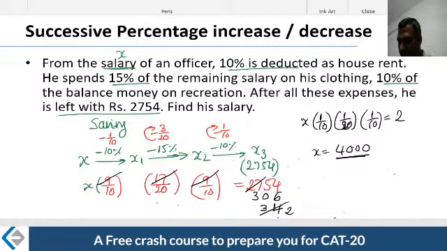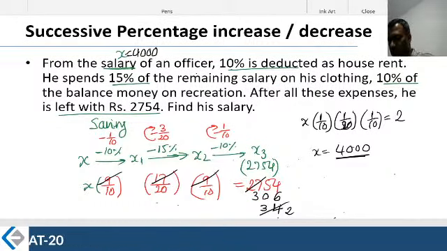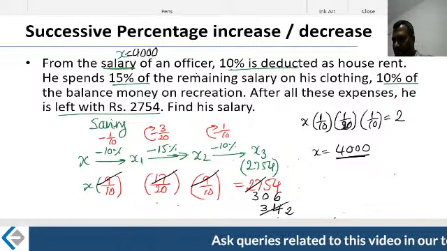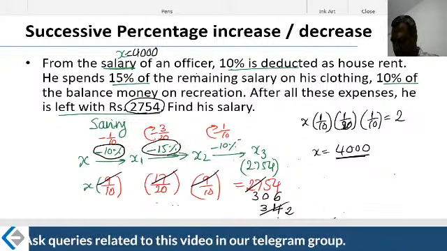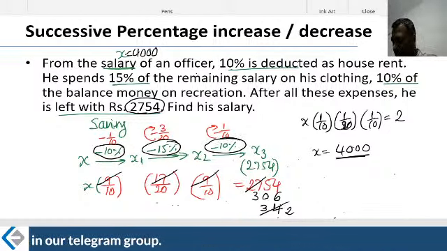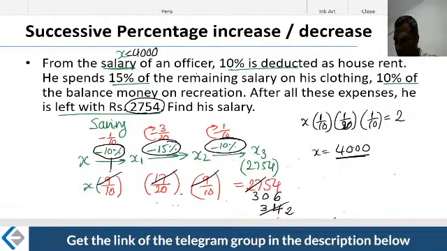So he started off with a salary of 4,000 rupees. From 4,000, after his expenses, he is now left with 2,754 rupees. Pretty simple one. What did we do? We just understood that there is a deduction, expenses, expenditure, happening at every stage. There's a deduction happening in succession. Because it's happening in succession, you went on to write their multipliers.